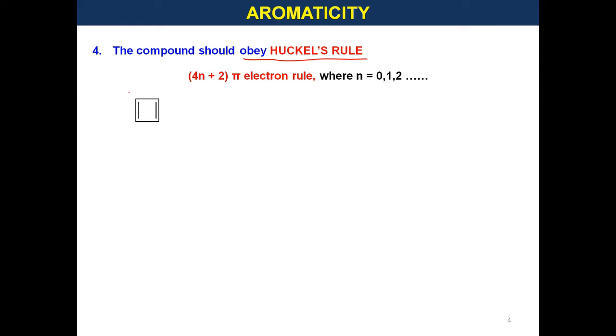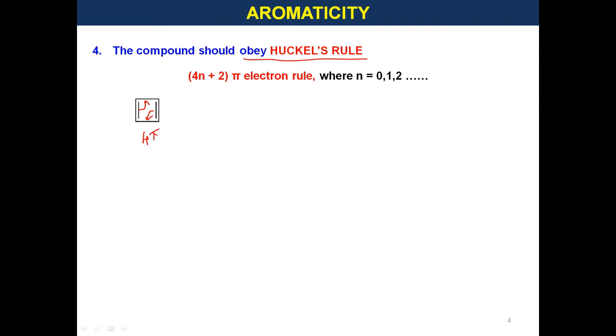See, for example, here the cyclobutadiene molecule. It is a cyclic molecule and also all the carbon atoms are in the same plane. So, there is possibility of continuous delocalization, but still it doesn't obey Huckel's rule.